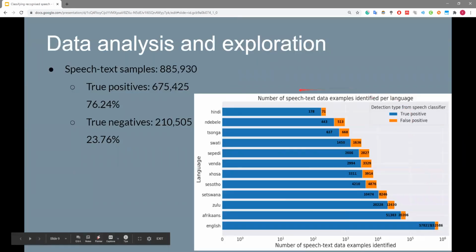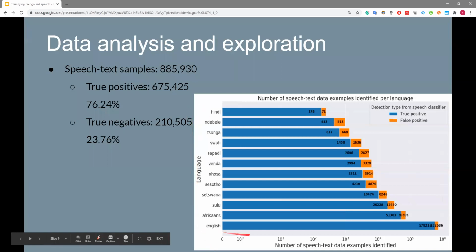So how does the data look? The speech text data that we analyze consists of 885,000 speech to text examples, of which 675,000 are examples of true positives and 210,000 examples of true negatives. Here I show how these examples are spread out through each language.